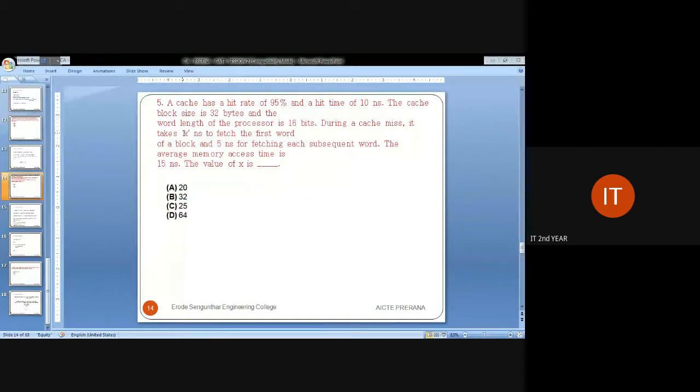The remaining part is the extra part. In some GATE-related questions, they will give some more data which is not necessary for answering your question. They will mix in some more data to confuse you, so don't think of that. Keep in mind that whatever essential data is needed for your problem solving, consider that amount of data alone. It will make it simpler to answer. The value of X is what they have asked here, how many nanoseconds are needed.